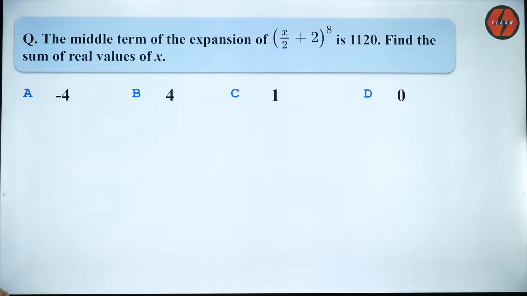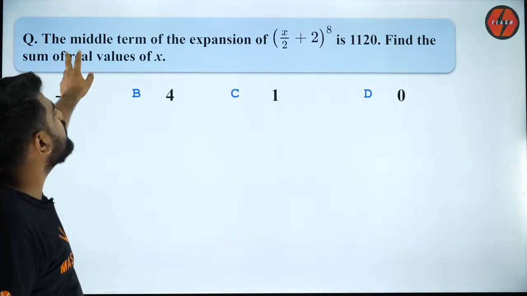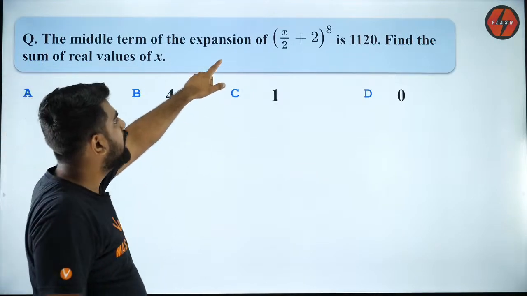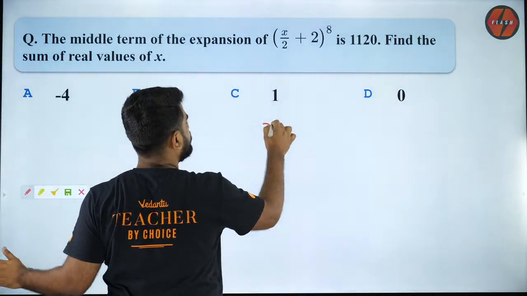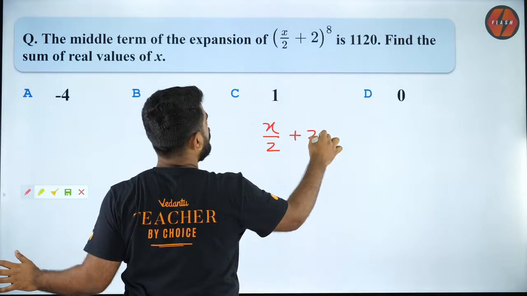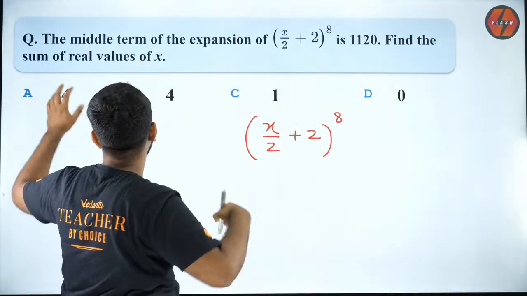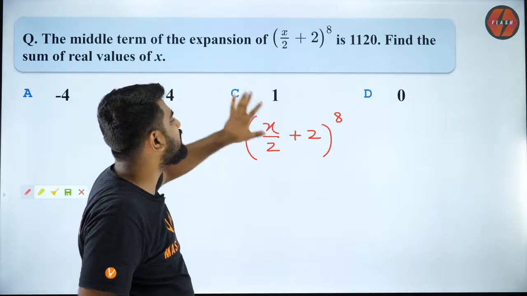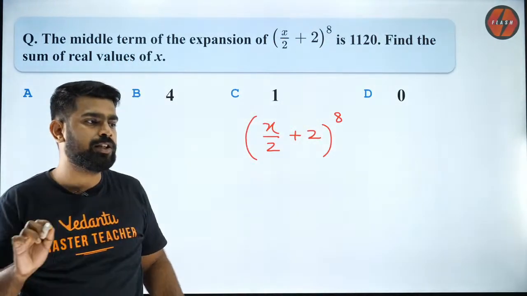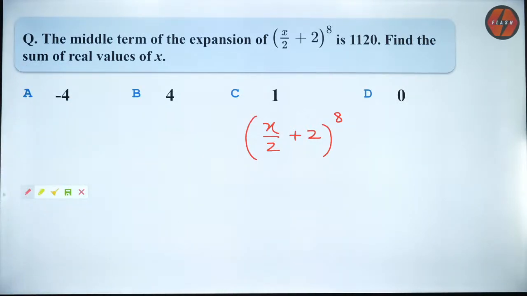Question is not clear, huh? Okay, so I will read it out, Saurav. Listen carefully. The middle term of the expansion (x/2 + 2)^8 is 1120. Then find the sum of the real values of x for which this is possible. That's the question. Find the sum of the real values of x for which this is possible.